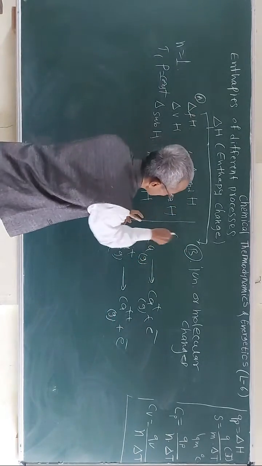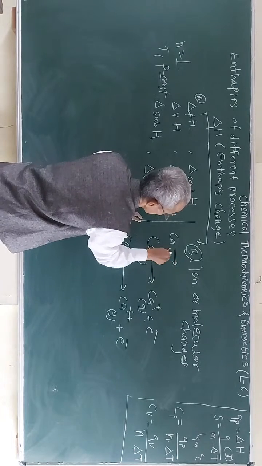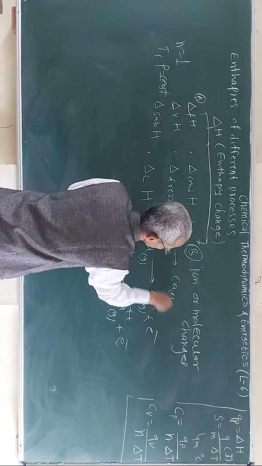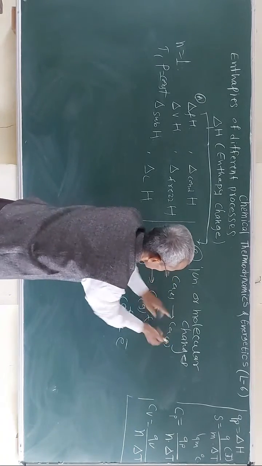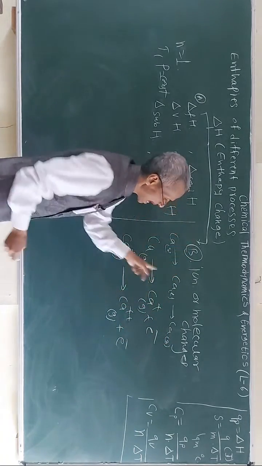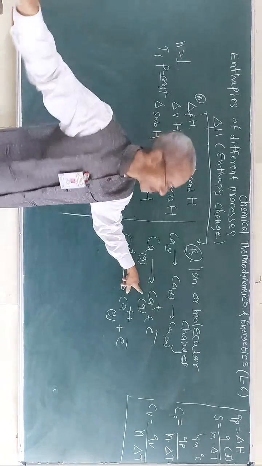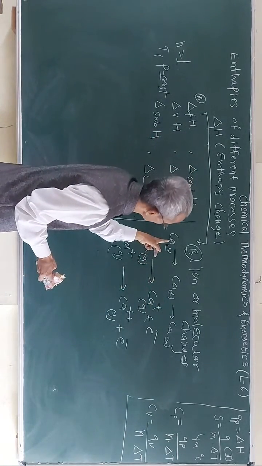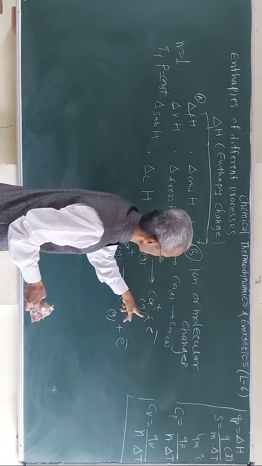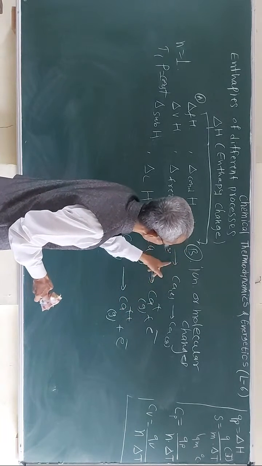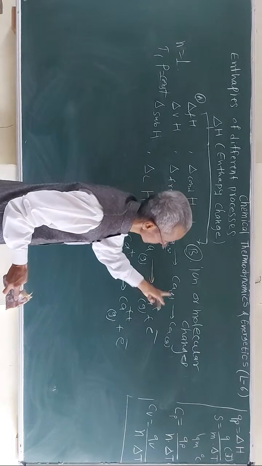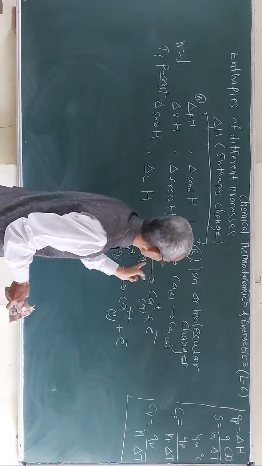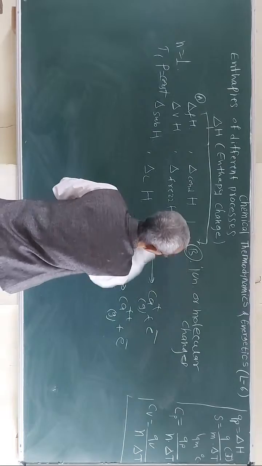The solid calcium is converted into liquid calcium, then into calcium gas, and then the ionization takes place. Now directly from calcium solid to calcium gaseous state, some extra energy is required to convert the calcium solid into liquid, liquid to gaseous state, and then the gaseous state is considered.